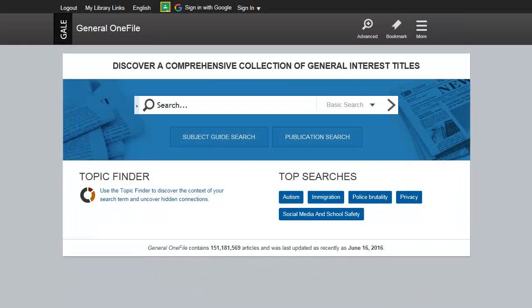These resources all share the same interface called InfoTrac. Once you know how to use one, it's easy to use the others. Now, one of our trainers will demonstrate the features found in these InfoTrac resources.